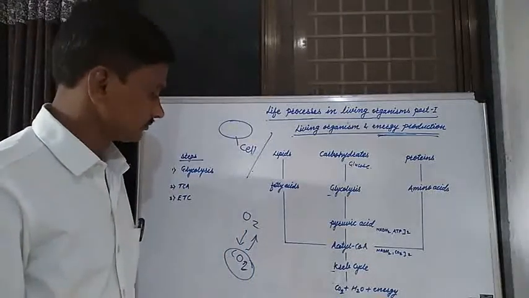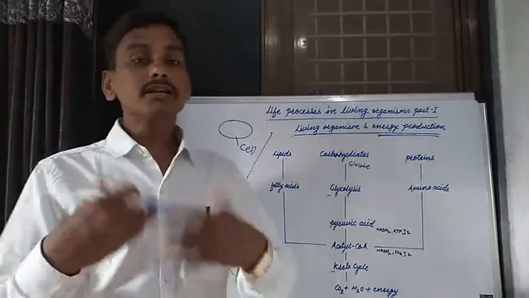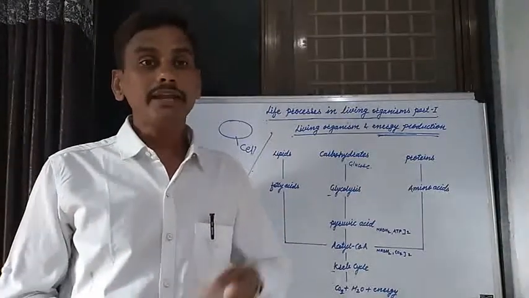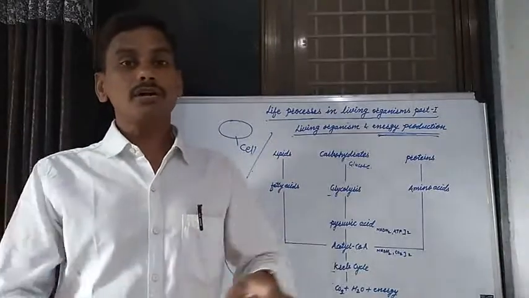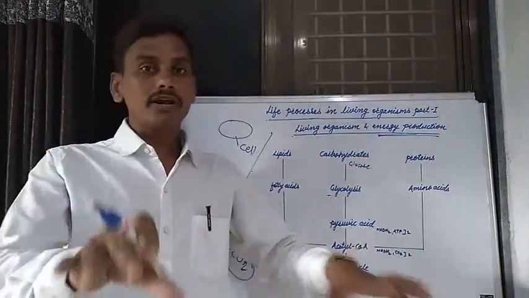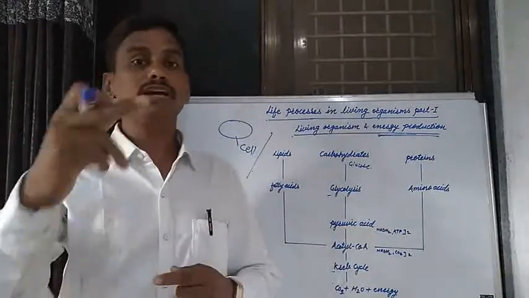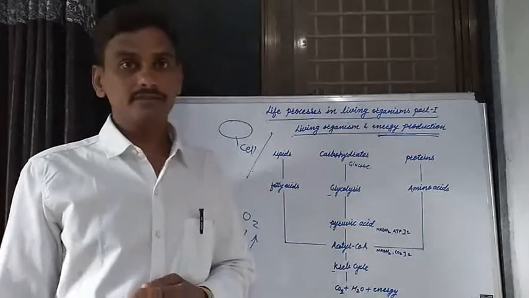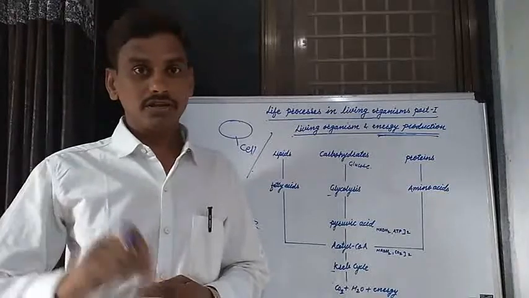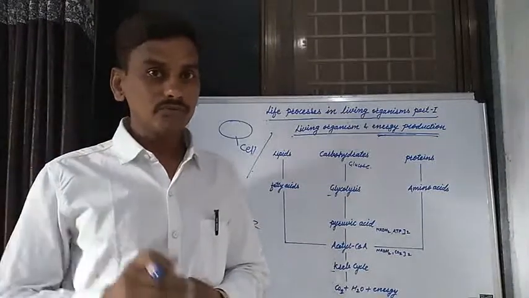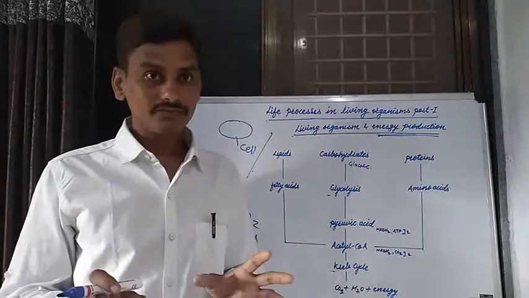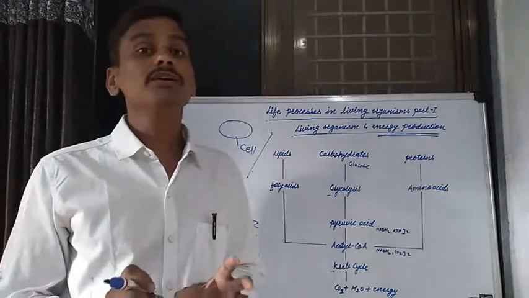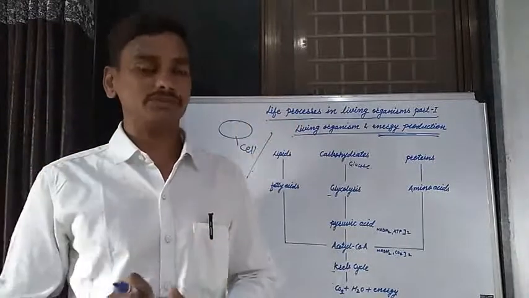Now, in case of external respiration, there is taking in of oxygen and releasing of carbon dioxide. There are various organs present in different living organisms for the process of respiration. We know that in fishes, in frogs, in human beings, there are different organs for the process of external respiration.